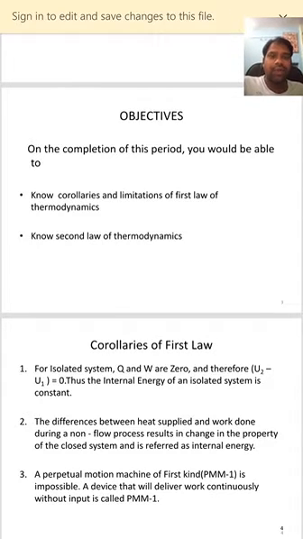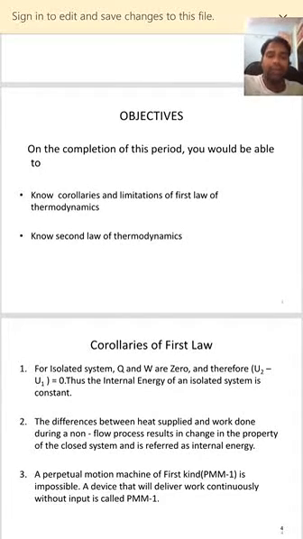So as per the first law of thermodynamics, which is applicable to closed system, the equation is Q minus W is equal to change in internal energy. As Q is equal to 0 and W is equal to 0, internal energy remains constant. U2 minus U1 is equal to 0. Therefore, U2 is equal to U1.